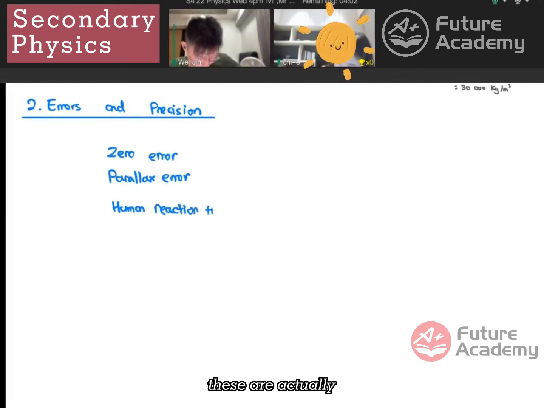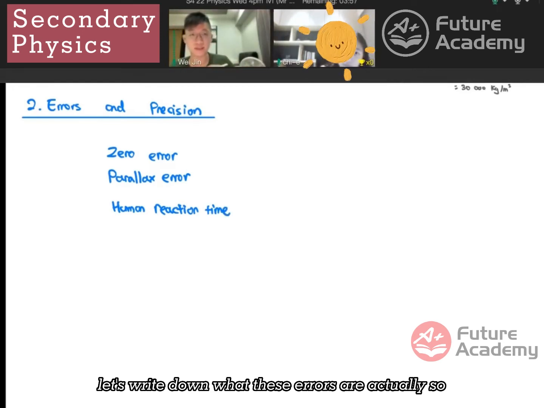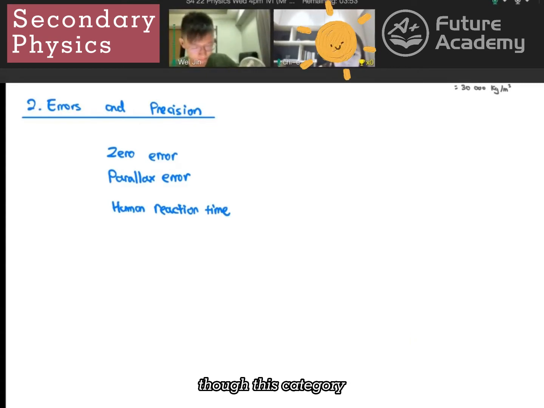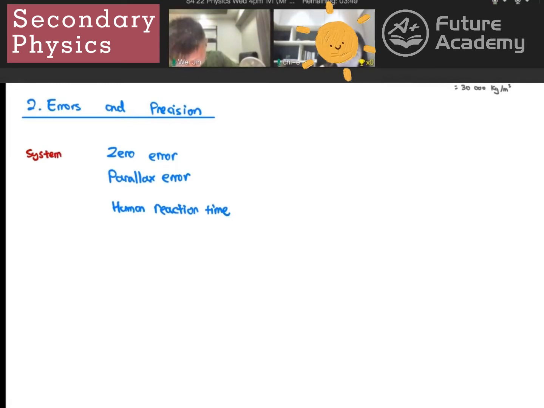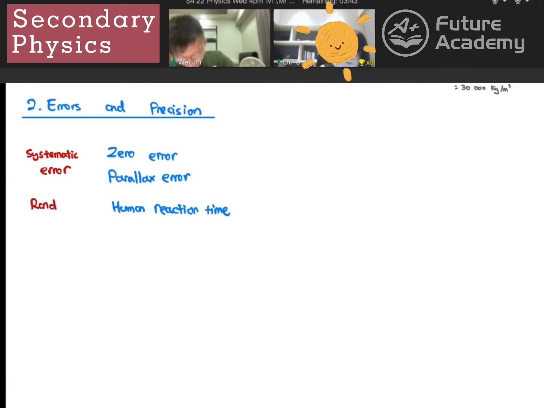So these are actually not exactly the errors. These are examples of the errors. Let's write down what these errors are actually. For zero error and parallax error, they fall into this category which we call systematic error. Heard of this? No. Oh no. Okay. Human reaction time falls into this category called random error.